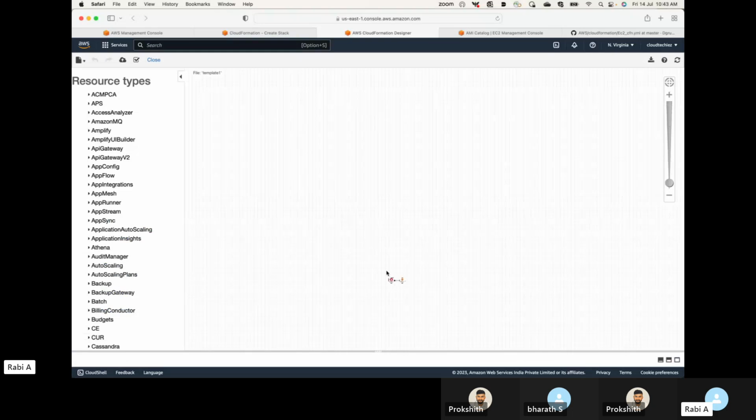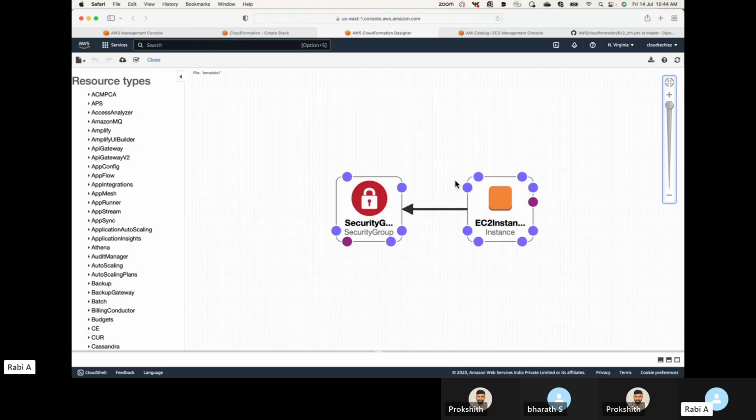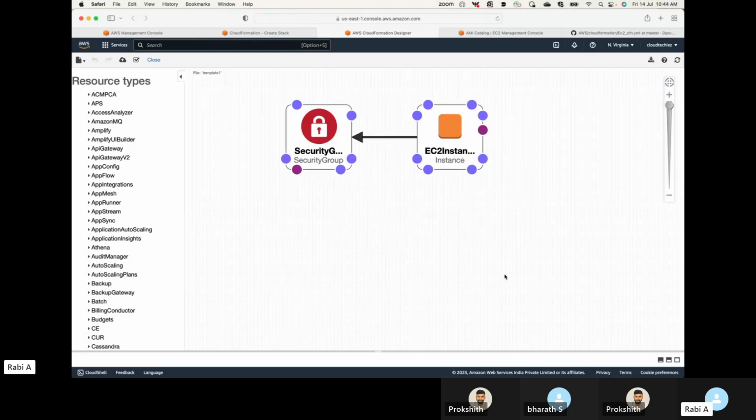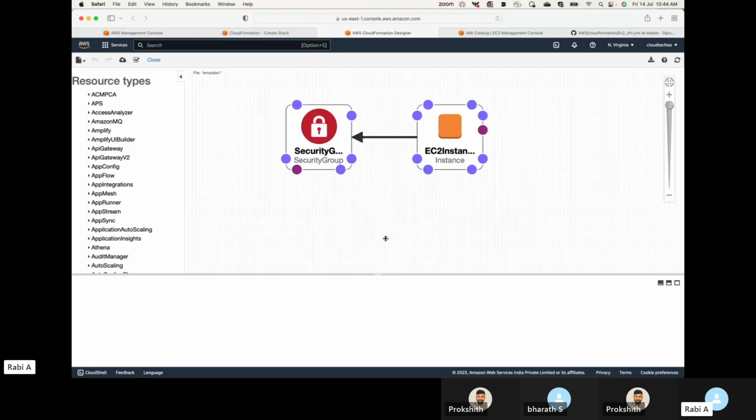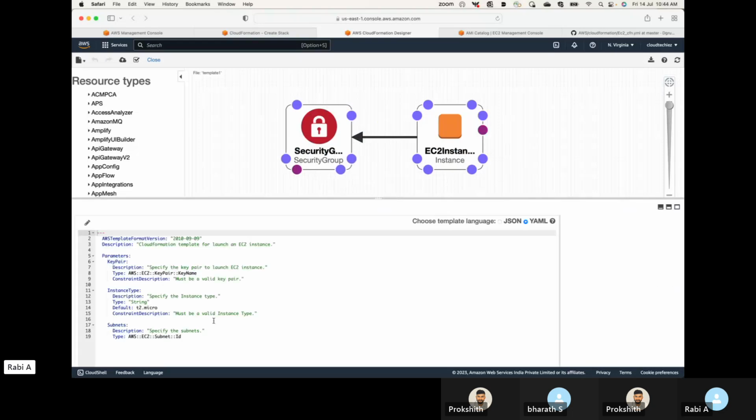Okay, so it's very small. So here you see, this is what we have. And this is the architecture that is coming because of the code that we have written over here. All right. So we have a security group, and this security group we are launching to this instance. That's it. Pretty much very straightforward.